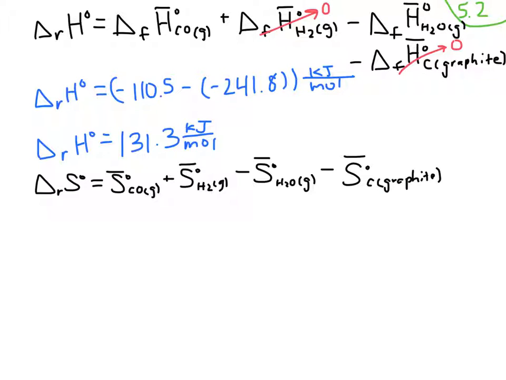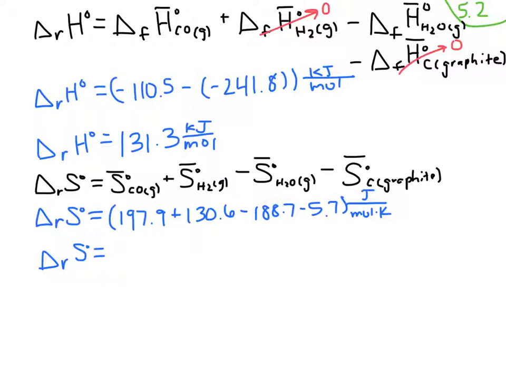To find the entropy of the reaction, again, we subtract the values of the reactants from that of the products. When we plug in our values from Appendix B, we end up with an entropy of reaction of 134.1 joules per mole Kelvin.